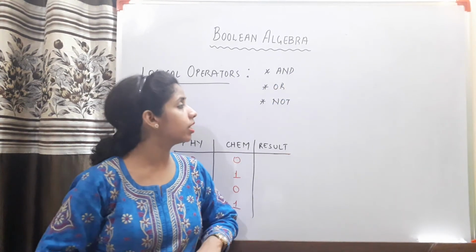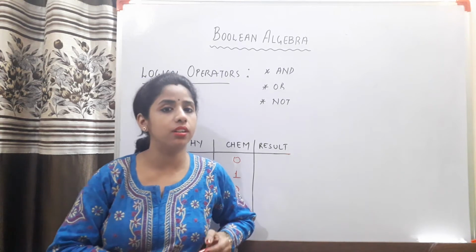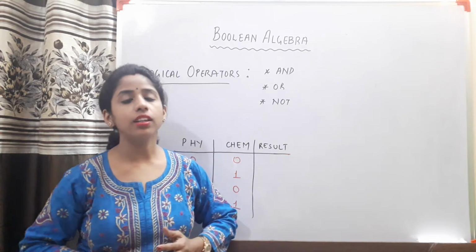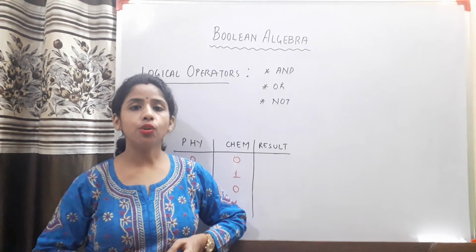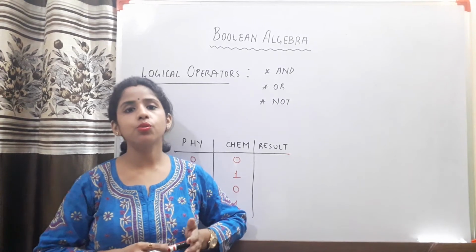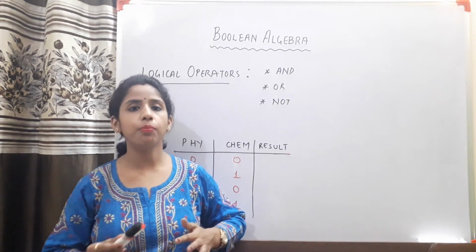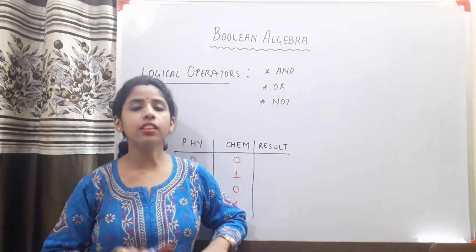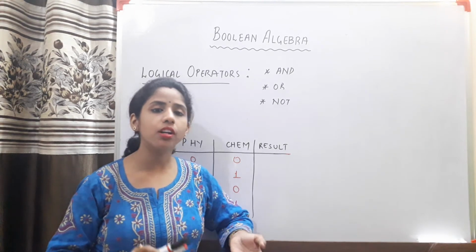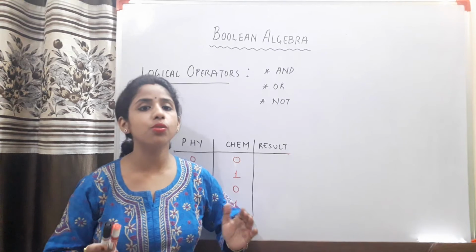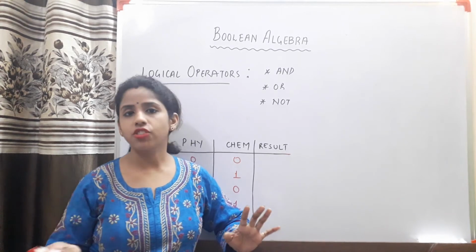Next, you have to study what logical operators are. Children, you know that in algebra, your variables used to be combined with the help of various operators, and those operators used to perform an operation over those variables to fetch the result.